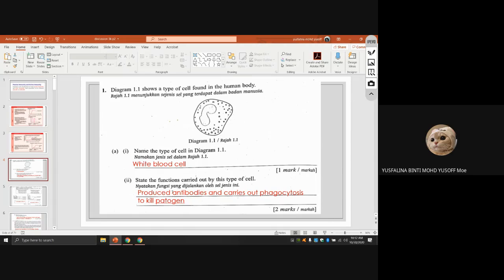White blood cells produce antibodies and also carry out phagocytosis to kill a pathogen. So what is phagocytosis? Phagocytosis is a process where the white blood cell digests the pathogen that comes into our body. So this is the function of the white blood cell.